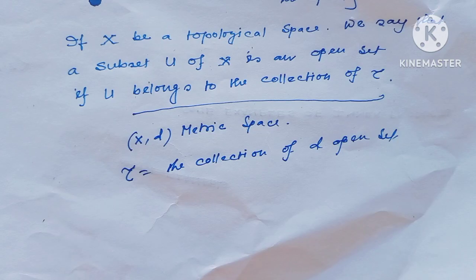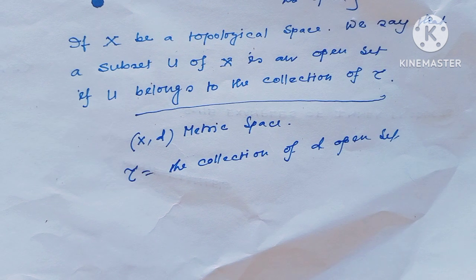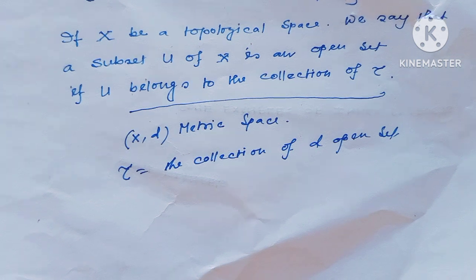When X is a metric space, then tau equals the collection of the d-open sets. This is actually the metric topology. The open ball, which is an open set in the metric space, varies: in different metric spaces, the open ball is different. So today's goal of this lecture is to see such open balls which are different in different metric spaces.